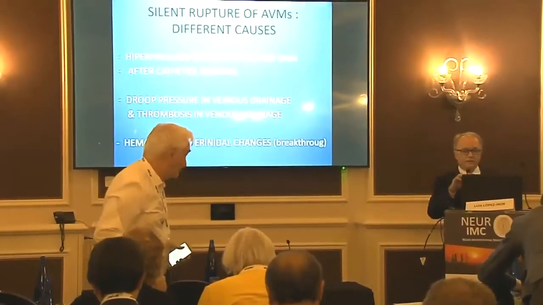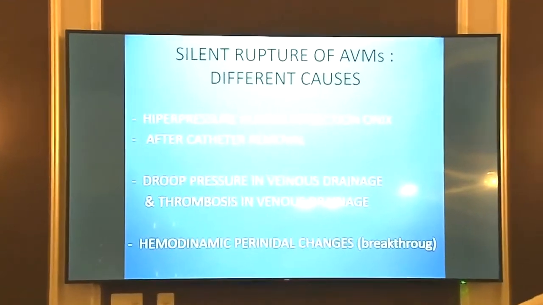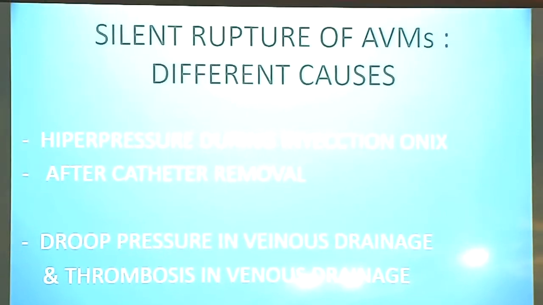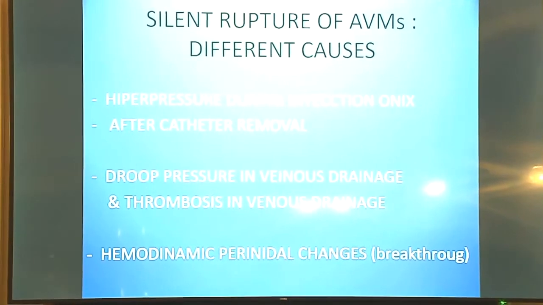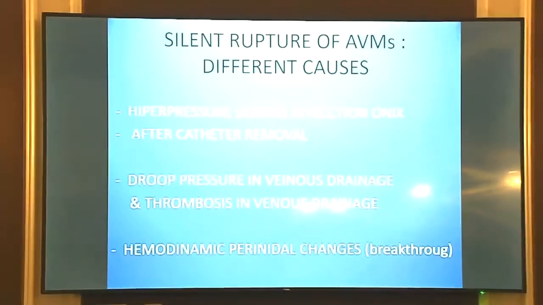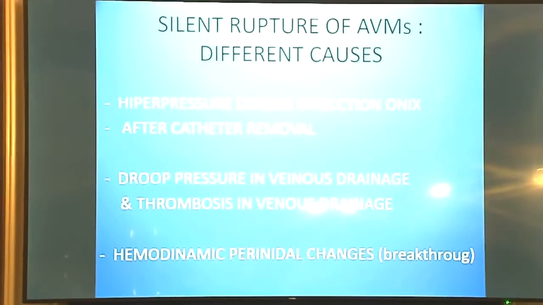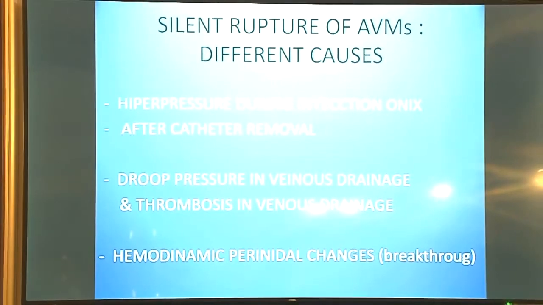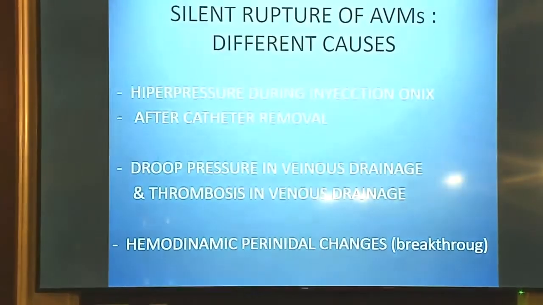Rupture of AVM during embolization, silent rupture, with different origins. One is why I named this silent: you don't have any change in the blood pressure, any change in the flow in the vessel, but at the end you do a CT control in the angio suite and you are bleeding. The first example is secondary to hyperpressure during injection of Onyx in the nidus.